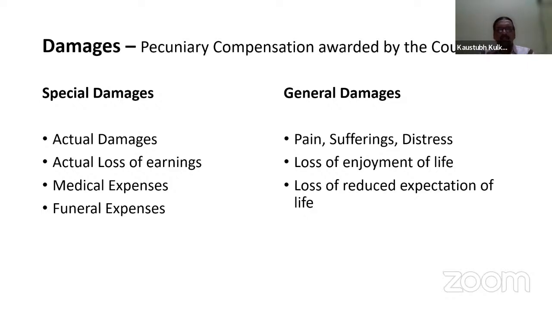So these are the differences between special damages and general damages. To better understand, special damages can be established by invoices, billing, or receipts, whereas general damages cannot be established by way of invoices or bills. Those are the sufferings or distress or loss of enjoyment of life from the victim or from the person who has got the injuries.